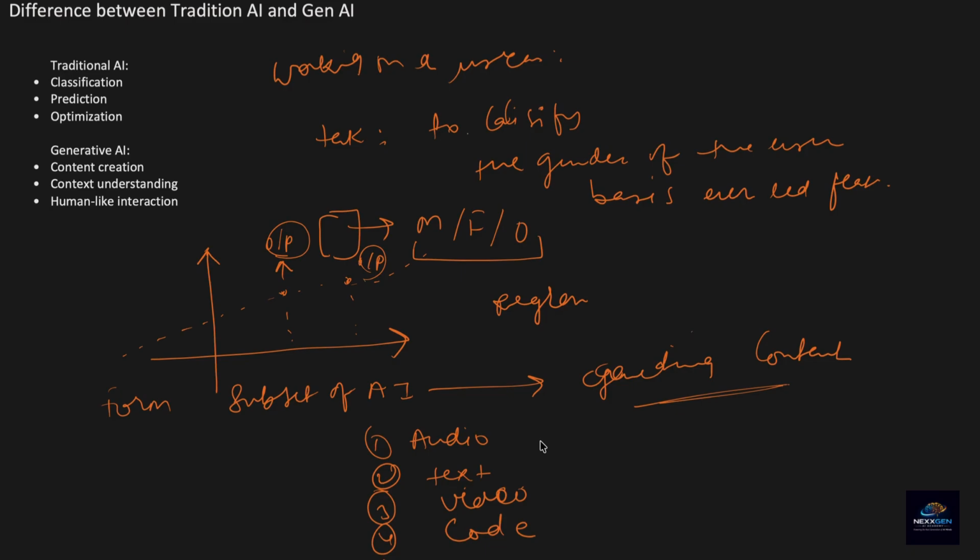All these are use cases of classical ML and DL approaches. But Gen AI is a different subset of AI that is more focused on generating content. So I think it's clear now.